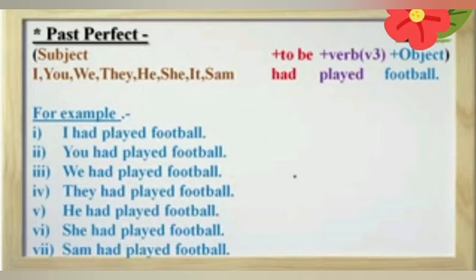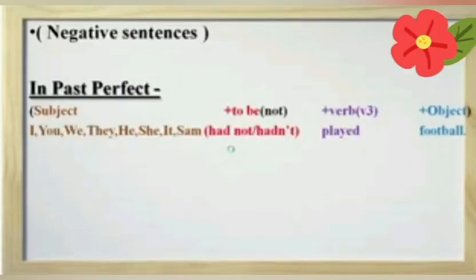In all these sentences, we use helping verb had, and we also use third form of verb, played. Base form of verb is play and third form of verb is played. So it's clear now. Go to the negative sentences of past perfect tense.